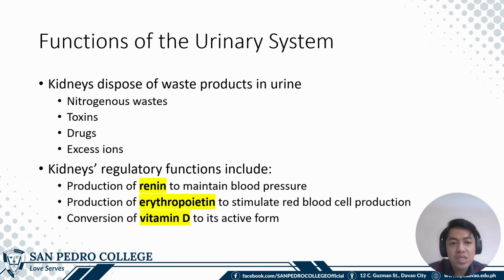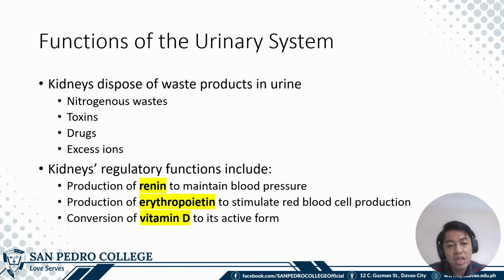But aside from these, the kidneys are also involved in other functions, including the production of renin, which is important in the regulation of blood pressure. Hence, if you have hypertension, one of the problems may be because of this system.